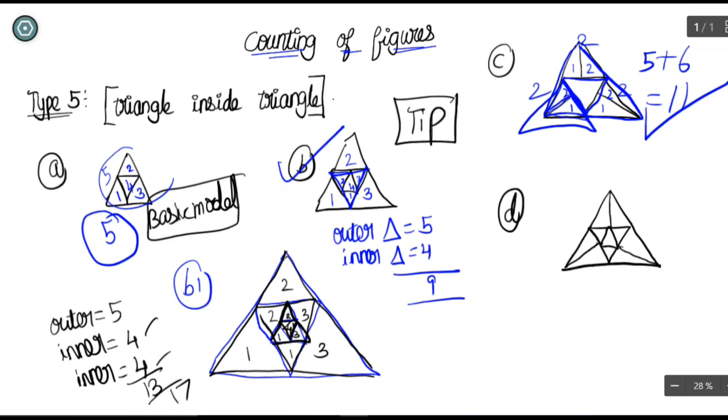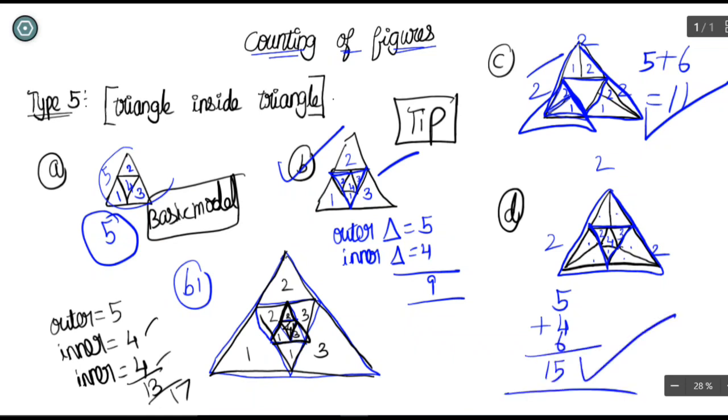So what about this one? If you look at this carefully, it is a combination of B and C. So that is what is given here. So as usual, you are going to divide this. So look for the first division. The outermost triangle, what is the answer? 5. Plus, if you count the innermost, you will get another 4. 5 plus 4. And for this shape, you will get 2, 2 and 2. So it is 6. So the answer is 15 triangles.